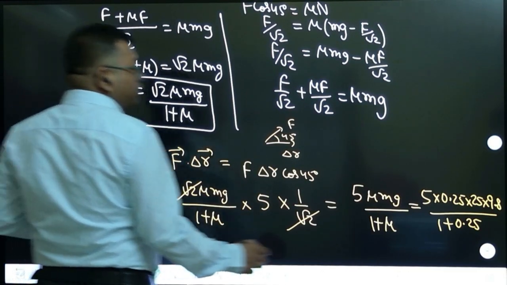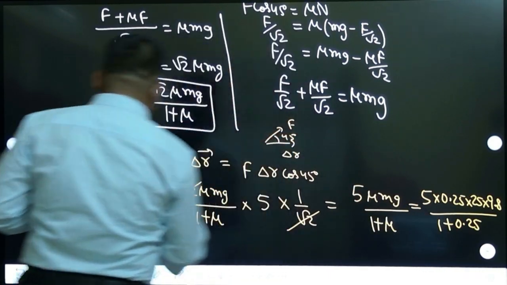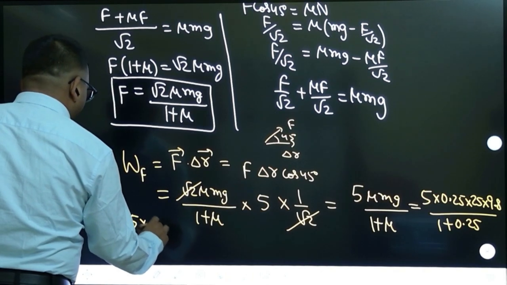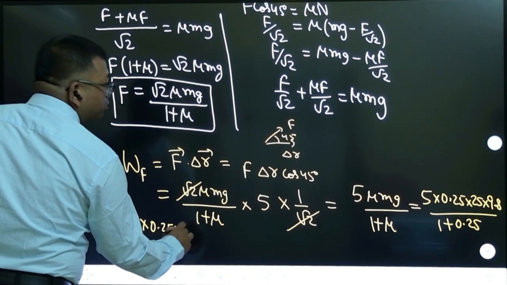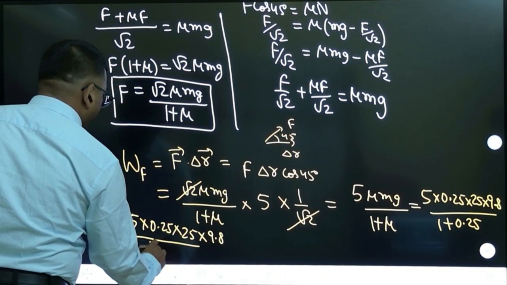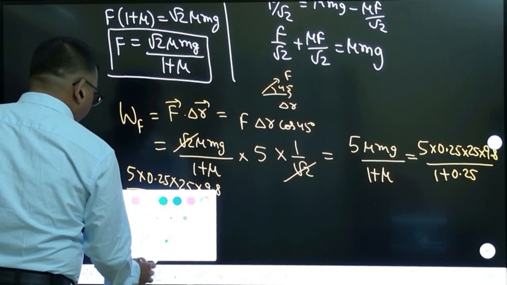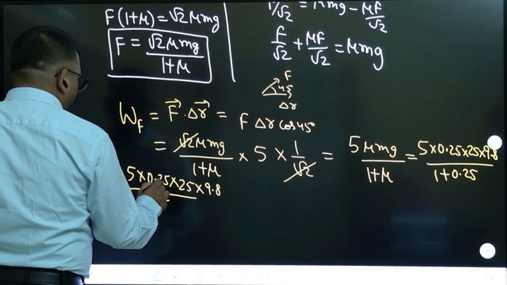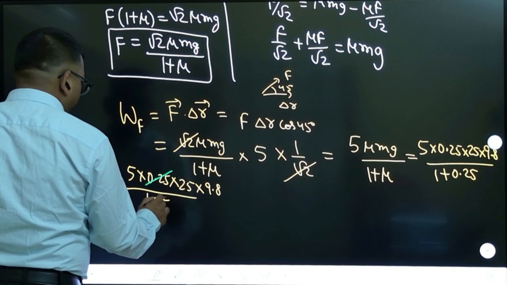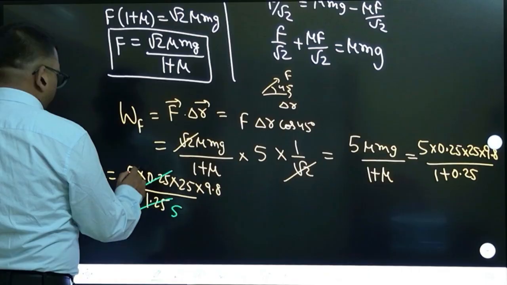So this is how much? Let me write it like this: 5 into 0.25 into 25 into 9.8 divided by 1.25. So definitely I can cancel this by 25 times, right? 25 into 5 times, I think it will go away, and this 5 will also go away.